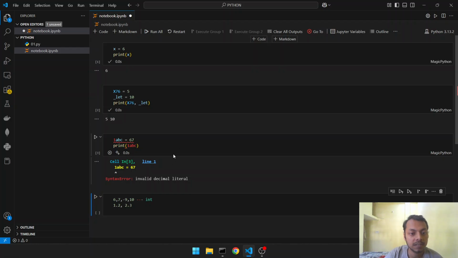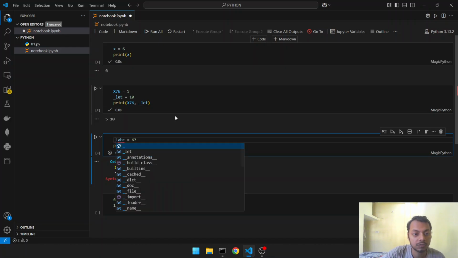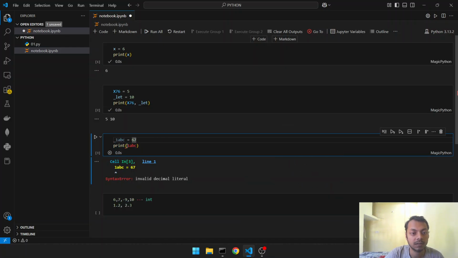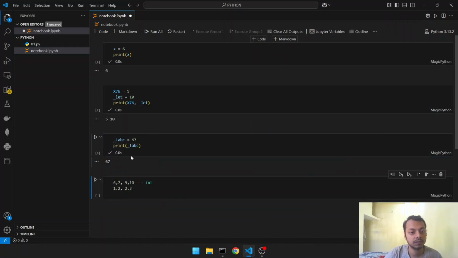What problem will it create? Invalid decimal literal. See, invalid decimal literal. That means this is not valid. However, if we add an underscore in front, it will be good. Yeah, see. So that was the problem. The identifier name can't start with a digit. Either we have to use an alphabet or underscore.